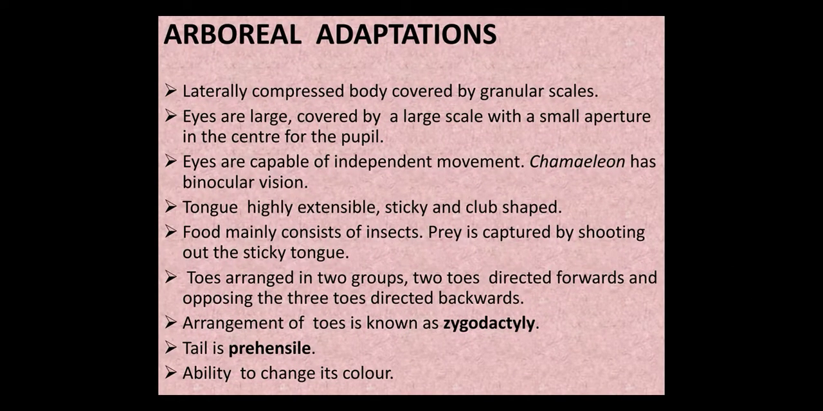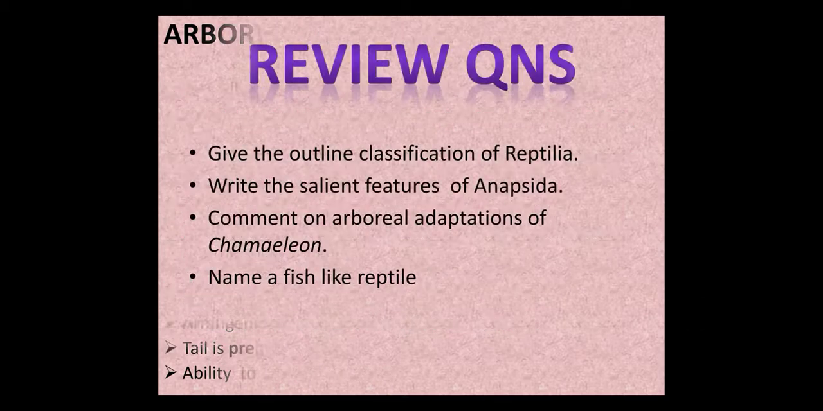Toes are arranged in two groups of 2 and 3 each. 2 toes are directed forwards and opposing 3 toes are directed backwards. This arrangement is known as zygodactyly. This helps in grasping the branches of the trees firmly. The tail is prehensile. Locomotion is very slow. The chameleon has the ability to change its color according to the surroundings.